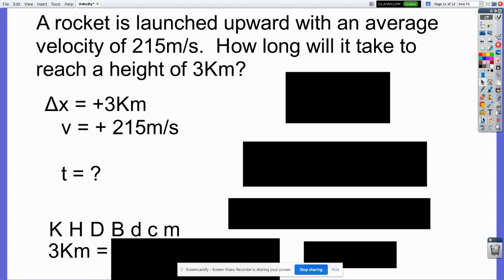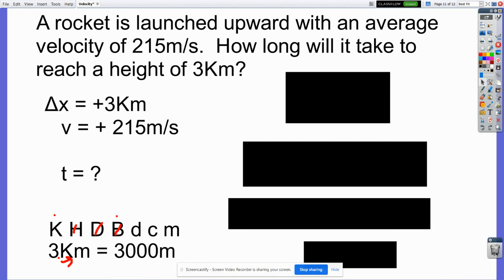So I'm starting at kilo, and I want to get to the meters. Meters are a base unit. That is 1, 2, 3 places to the right. I take the decimal point, which I assume is on the end, and I move it 3 places to the right. So again, 3 becomes 3,000.